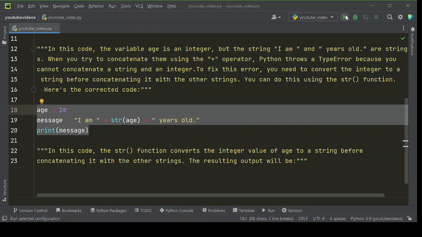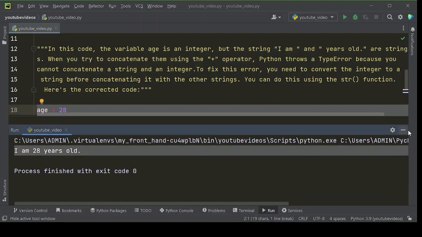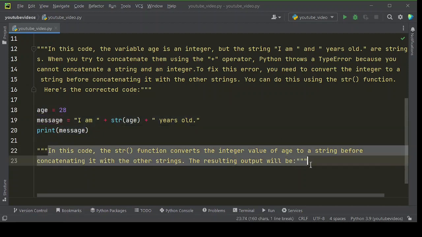Here's the corrected code. Now let's run this code. Here is the output you will get. In this code, the str function converts the integer value of age to a string before concatenating it with the other strings. The resulting output will be.